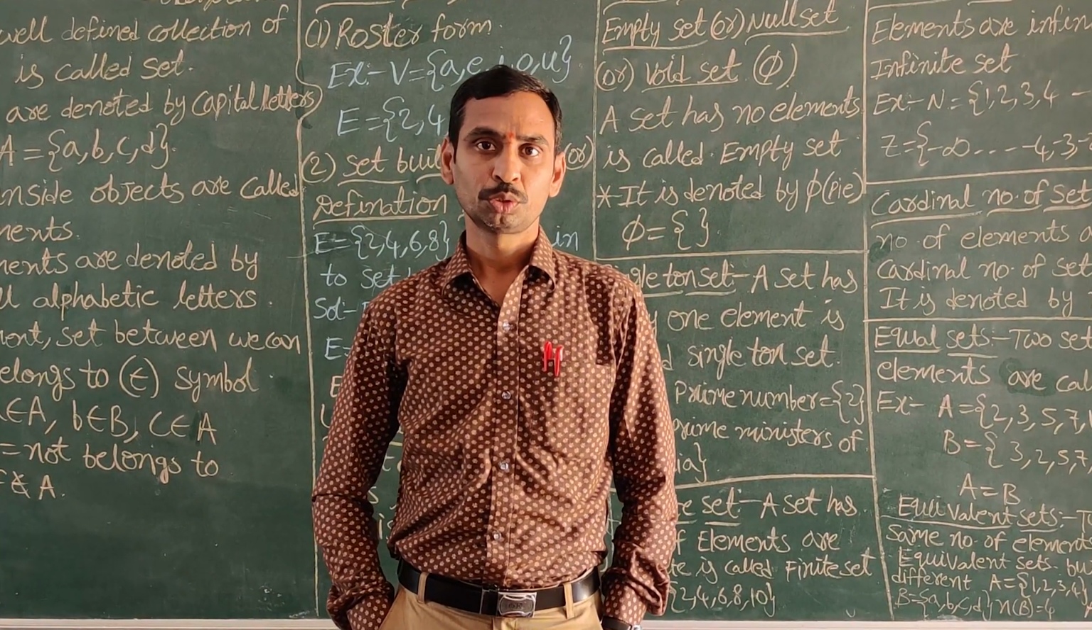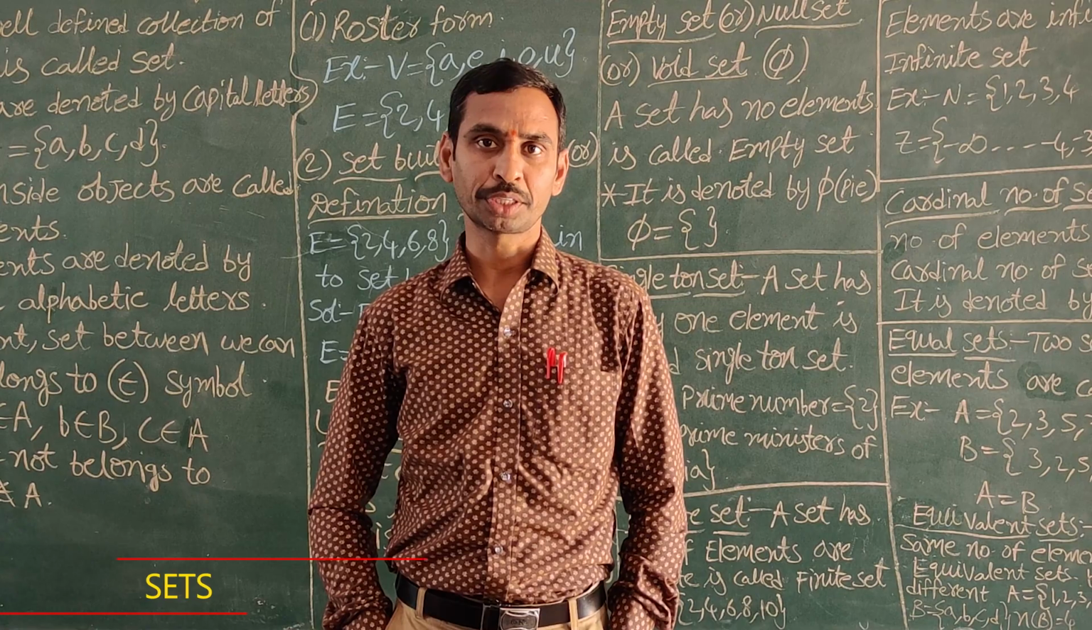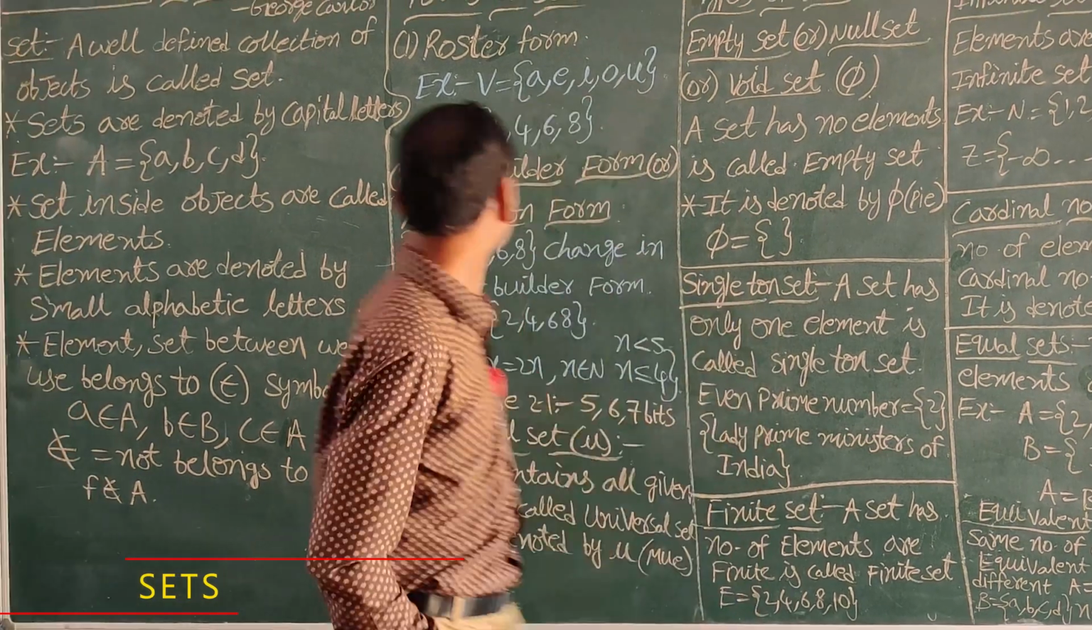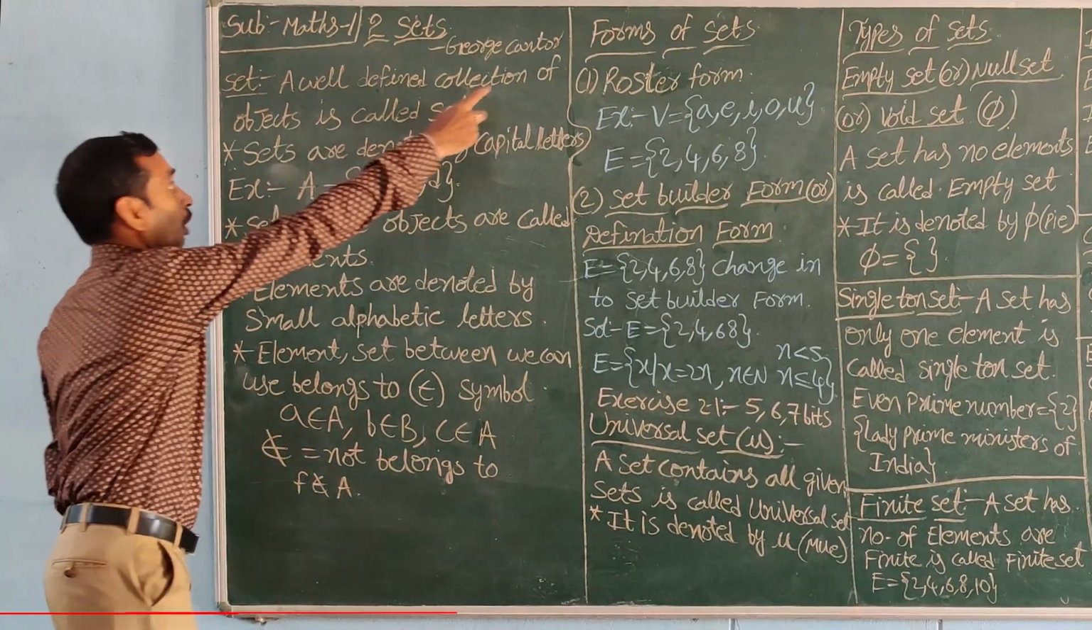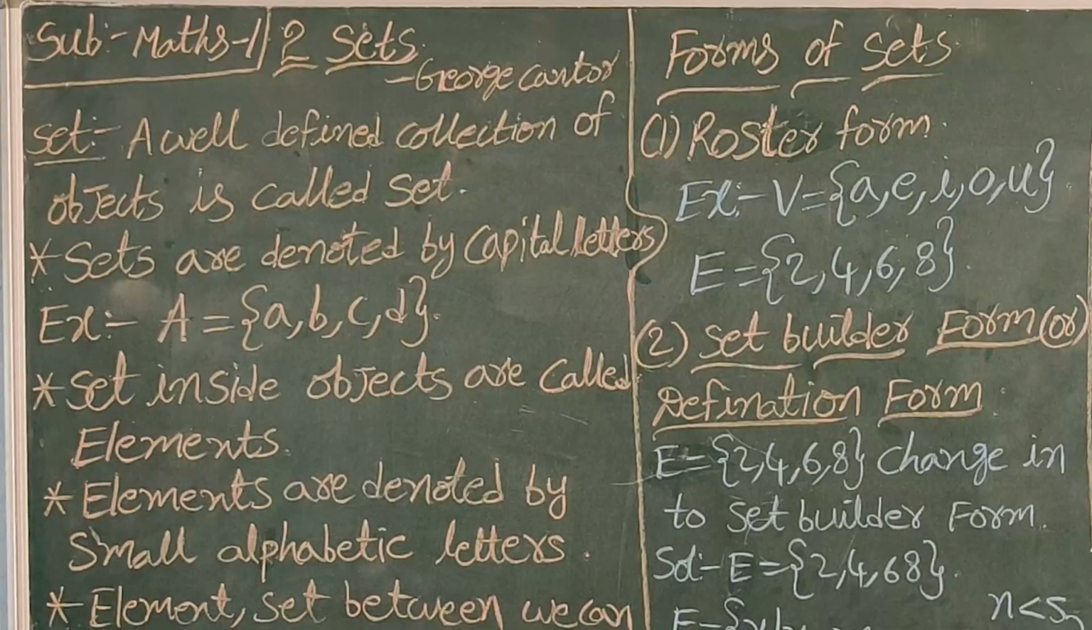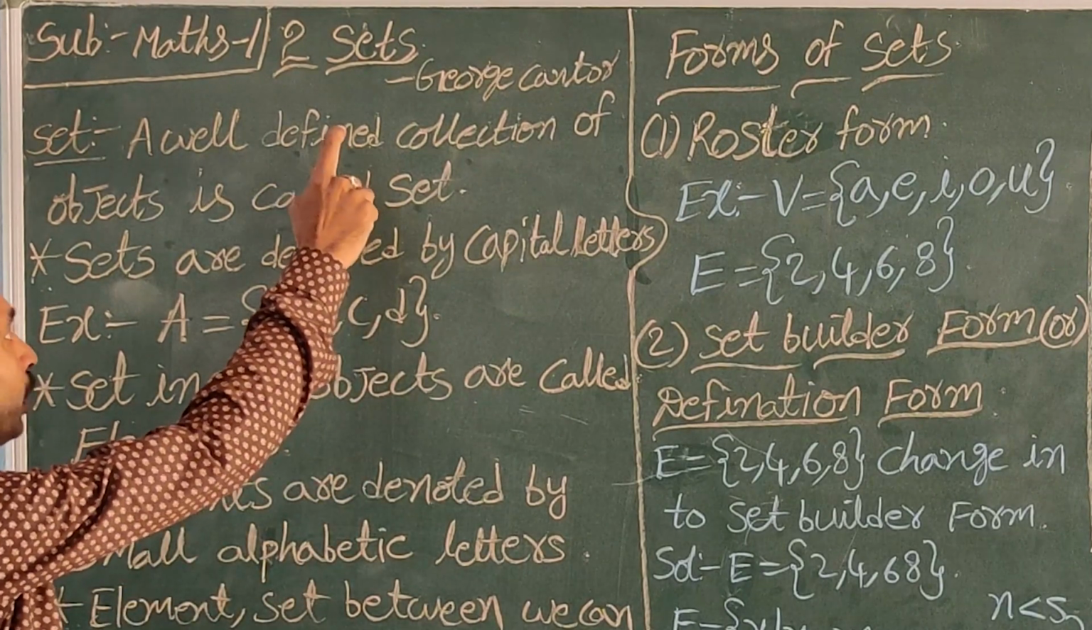Classes. Today we are discussing the second chapter, sets. A set means a well-defined collection of objects. Set means one group. We are making one group, and that group has a well definition. It has one definition.